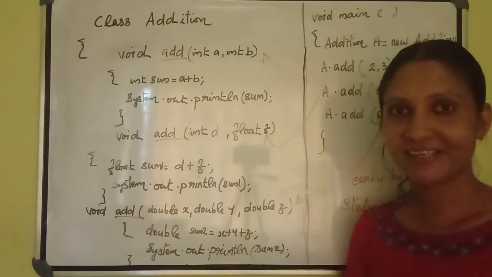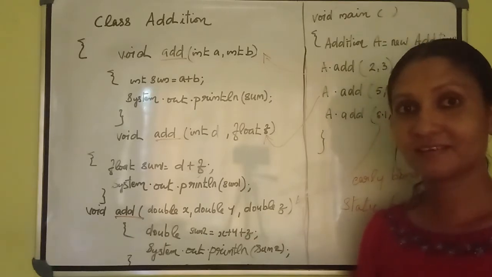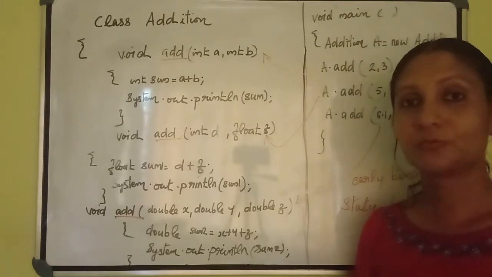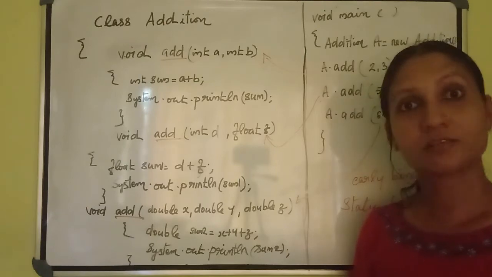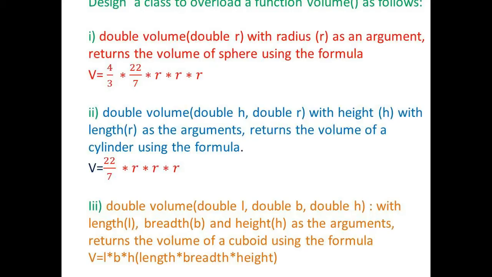Okay. Let's consider a question on how to do function overloading in a Java program.